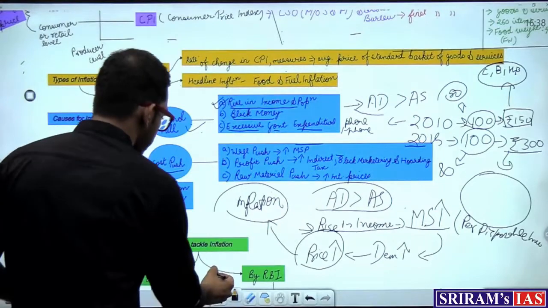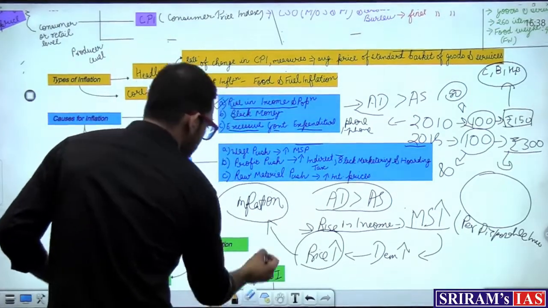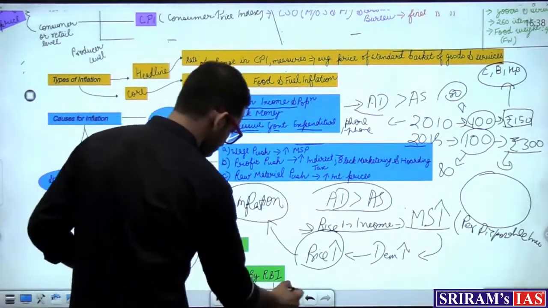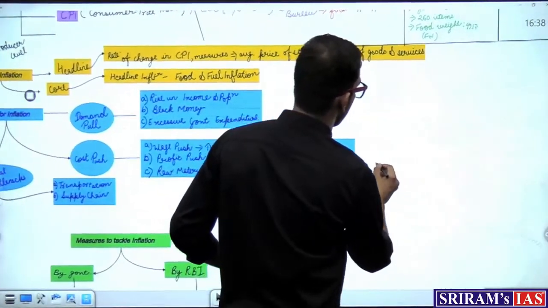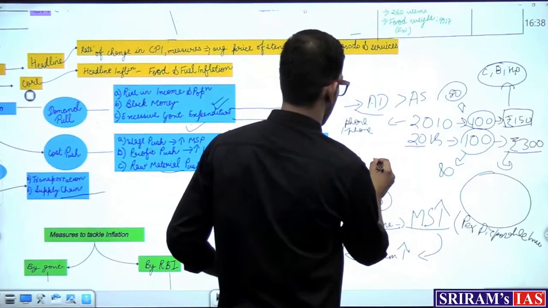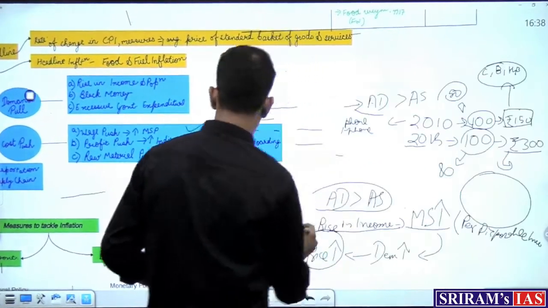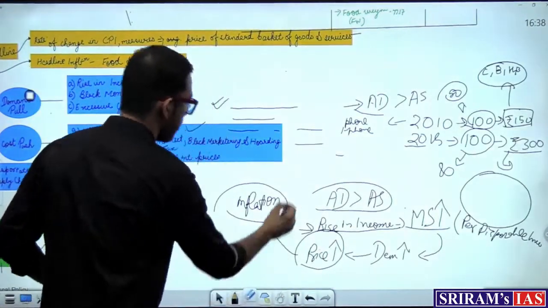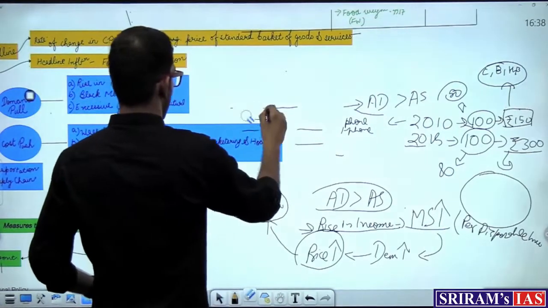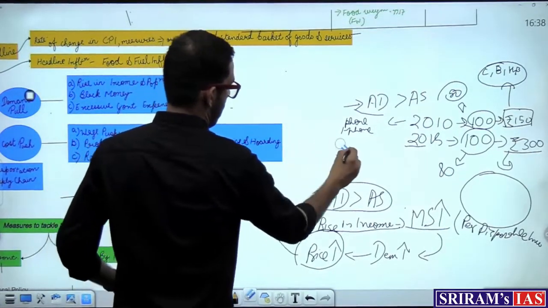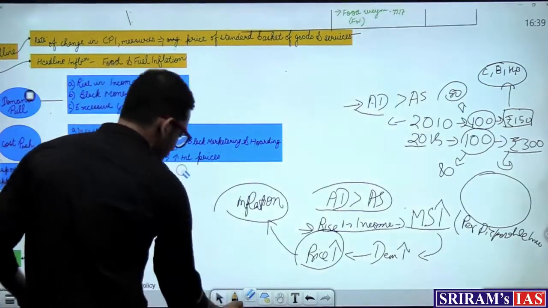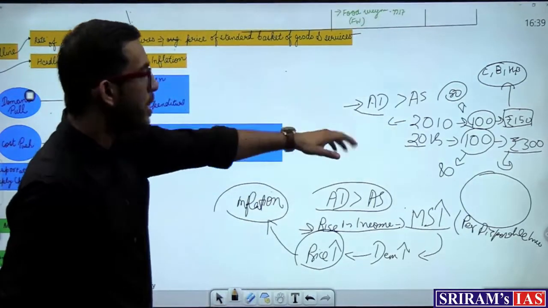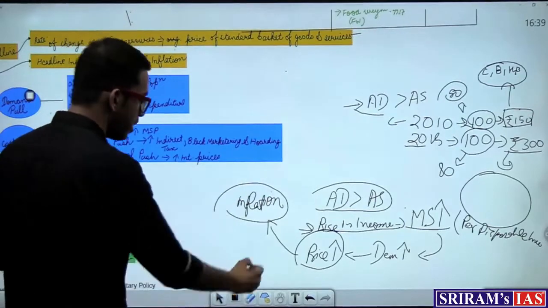Now there is another thing that I want to tell you here. Now because there is inflation in the economy, there is a rise in price.